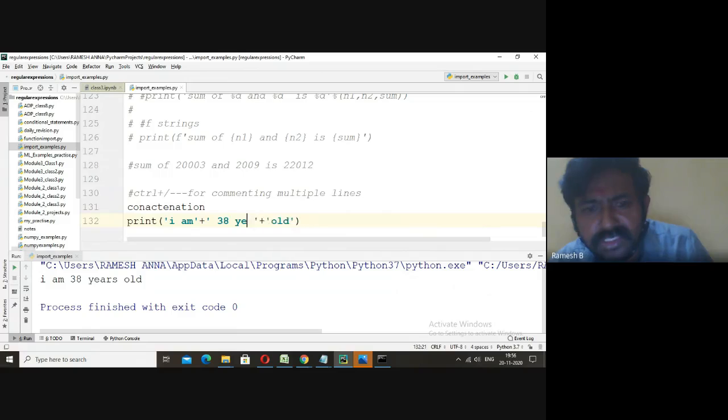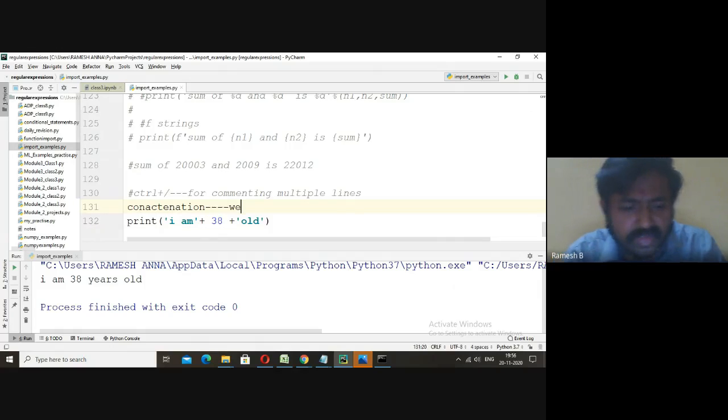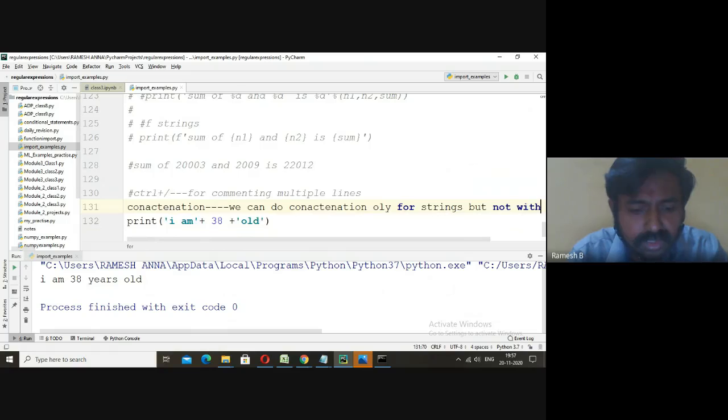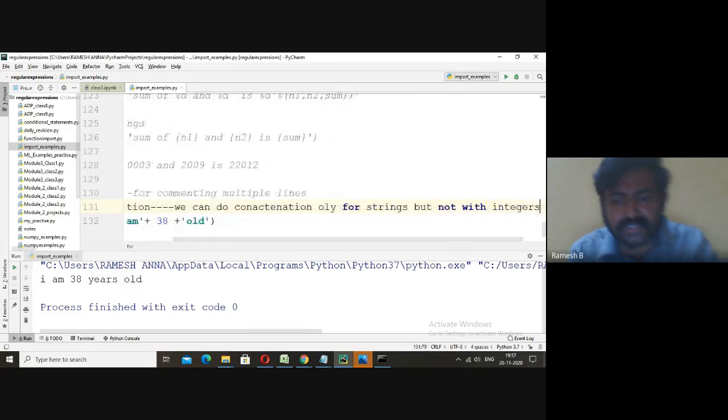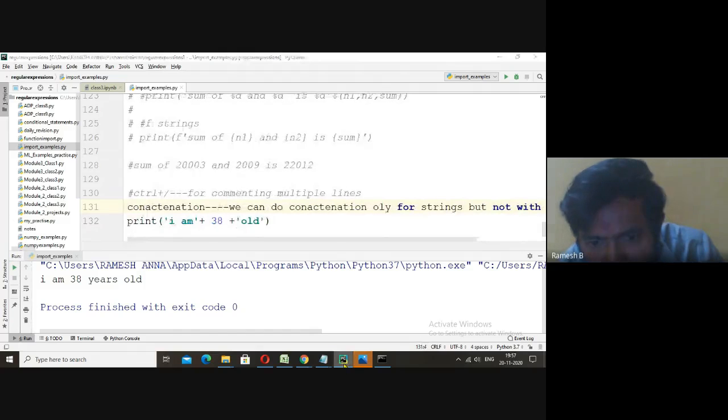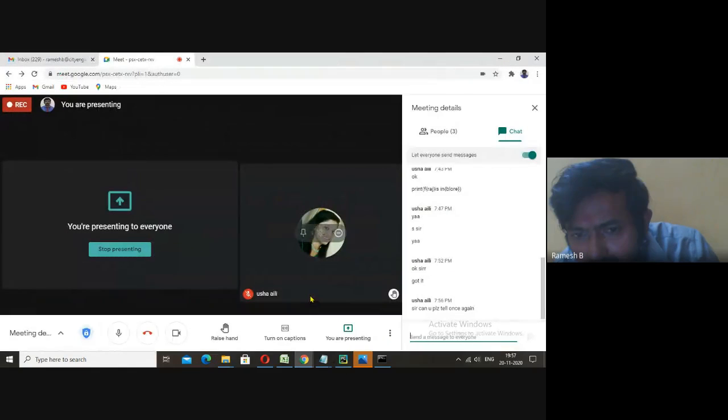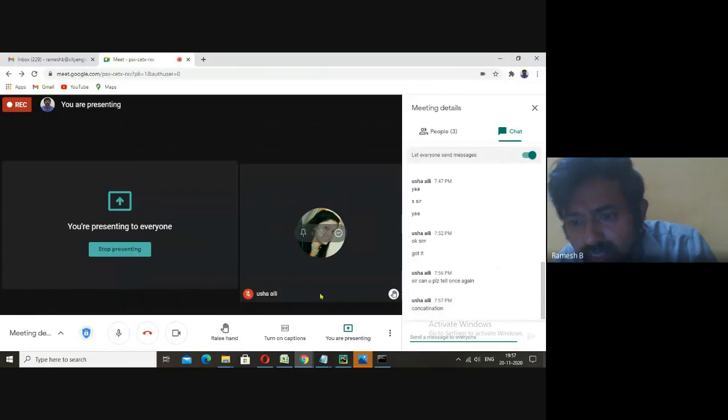If I remove this, we can't concatenate. We can do concatenation only for strings, but not with integers. Did you understand, Usha? Please respond to me. Yes, concatenation.